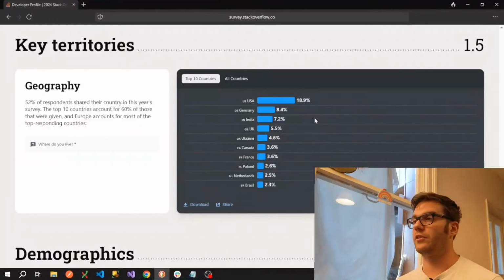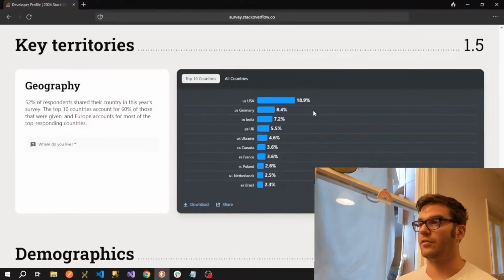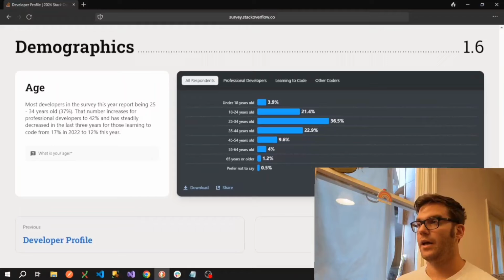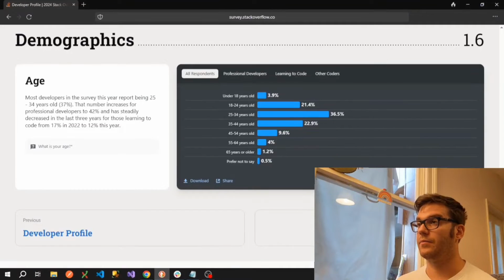So the geography we already covered, but we can see that a lot of the respondents are coming either from the United States or from various European countries. And when it comes to age, as expected, developers tend to be on the younger side, although interestingly, the largest pool was 25 to 34-year-olds, and obviously it tapers off after that.